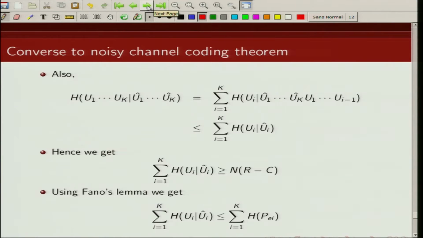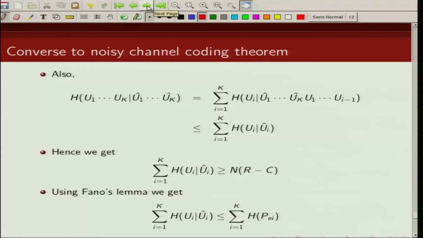Now what do we know from Fano's lemma? From Fano's lemma we know that the uncertainty in ui given ui hat is less than or equal to Pe log of (L minus 1) plus H of Pi, where this random variable ui can take L possible values. In this case, L is 2 because it is a binary random variable.